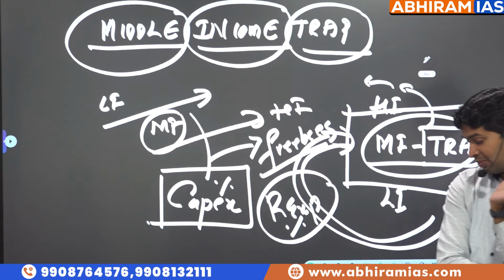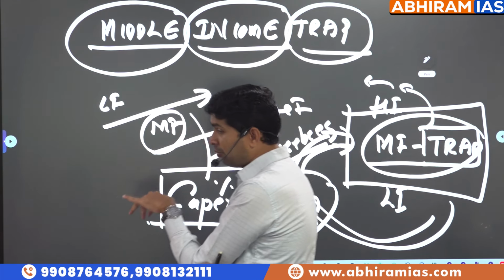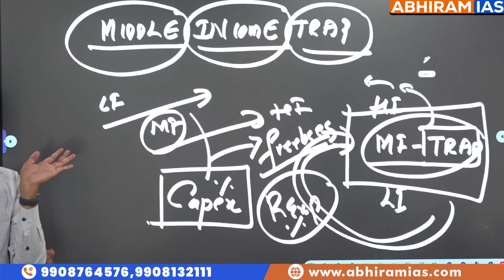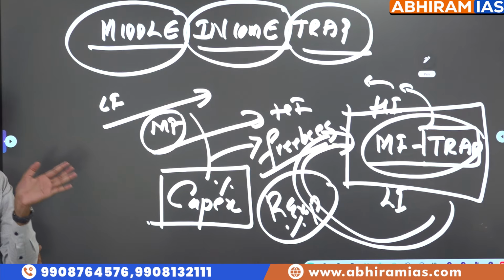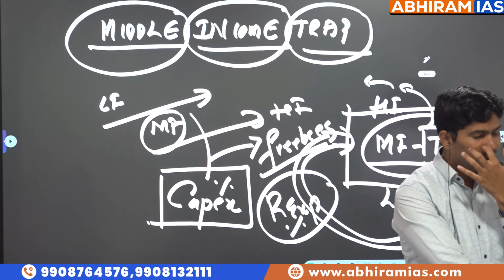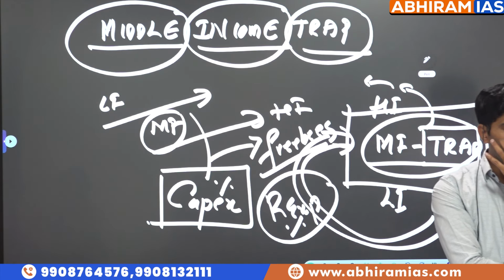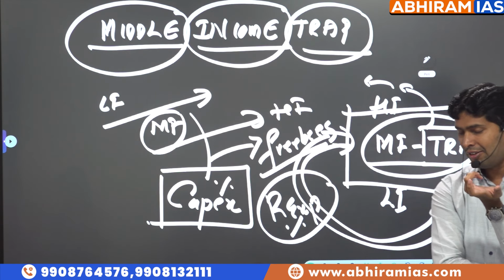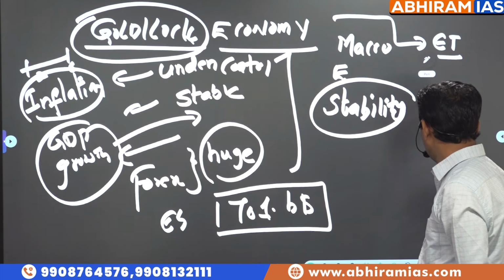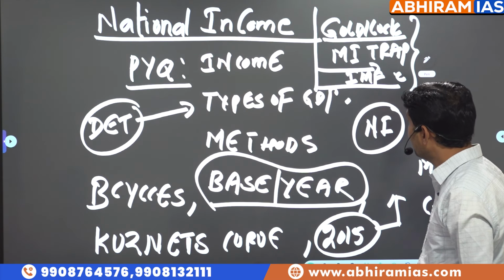Economic growth, economic development, jobless growth, inclusive growth. Just now we talked about the middle income trap, Goldilocks economy. These words are used, and one of the previous year question themes probably. Goldilocks economy and middle income trap are used by our finance minister. Probably a question can come. So this is one more previous year question theme.